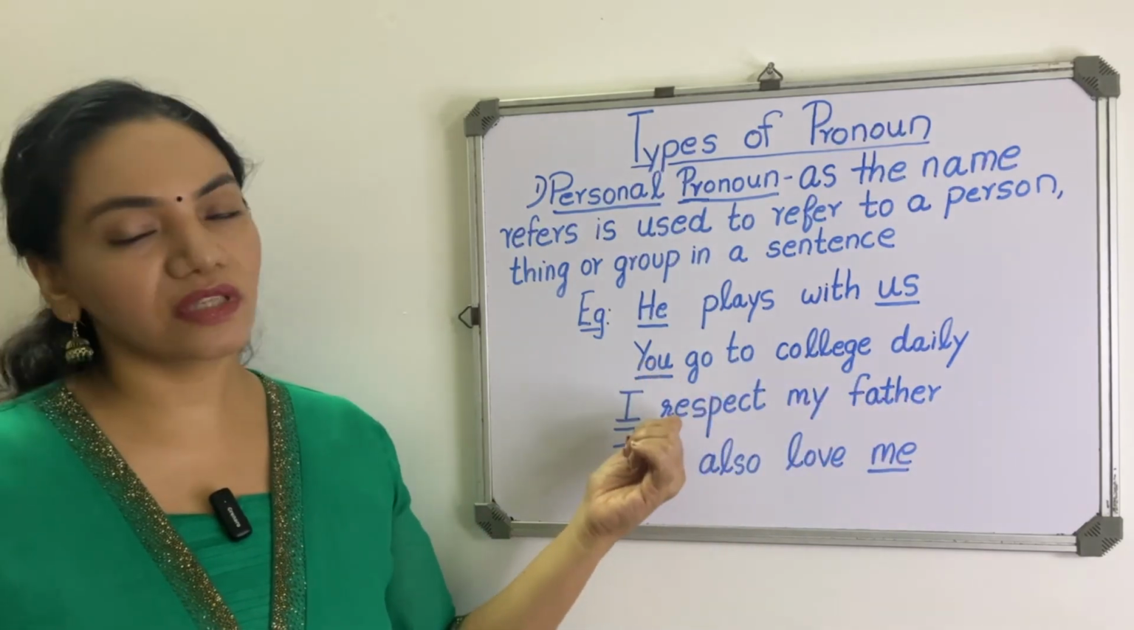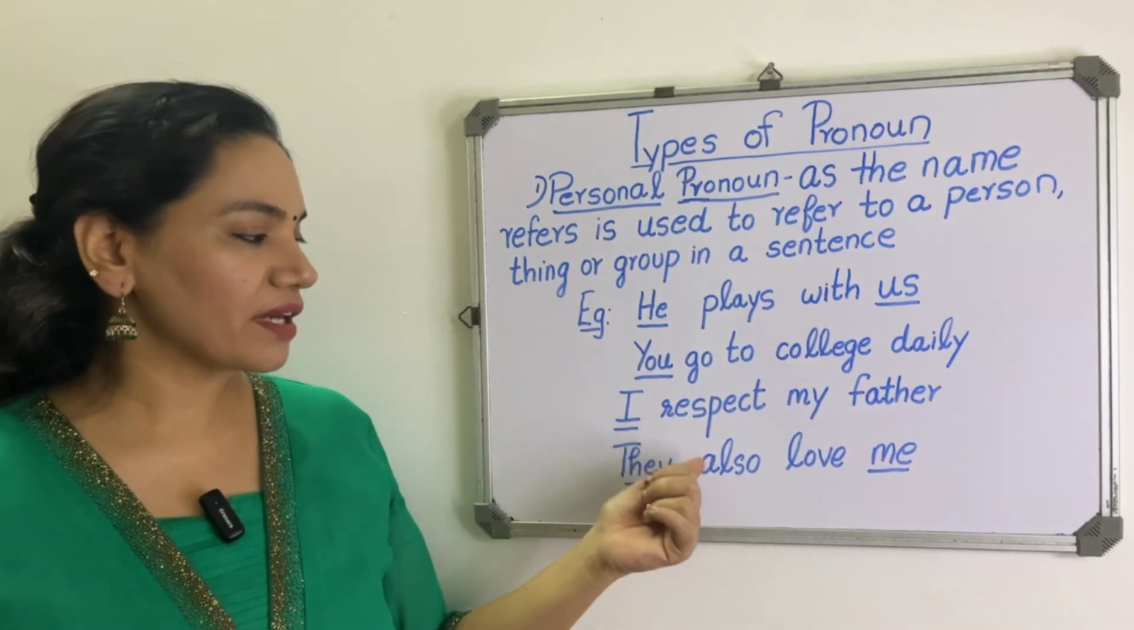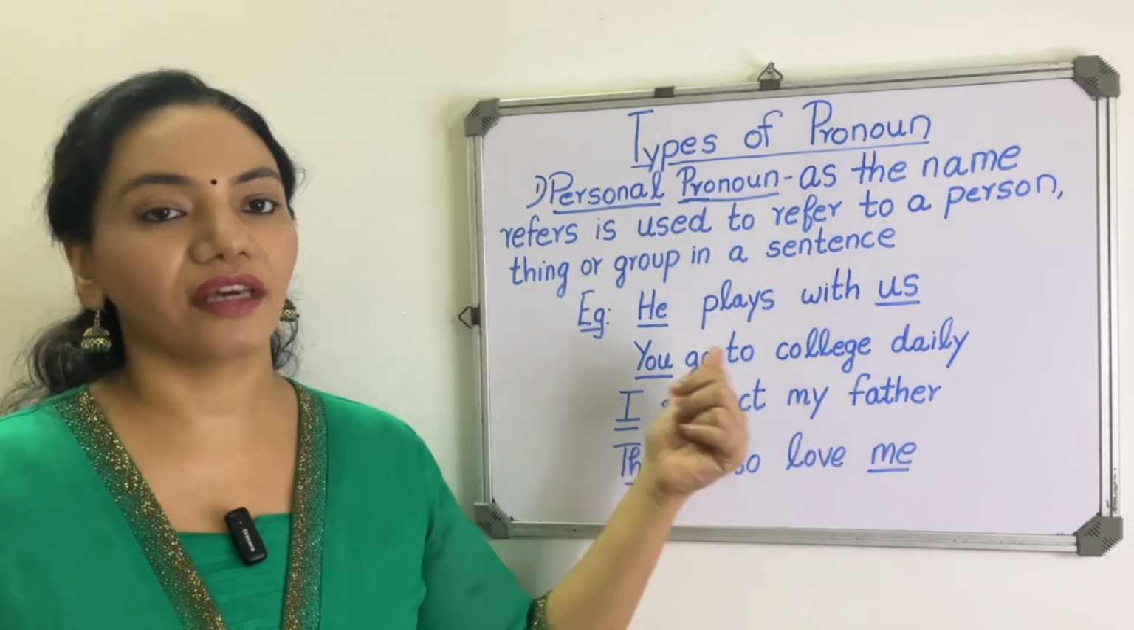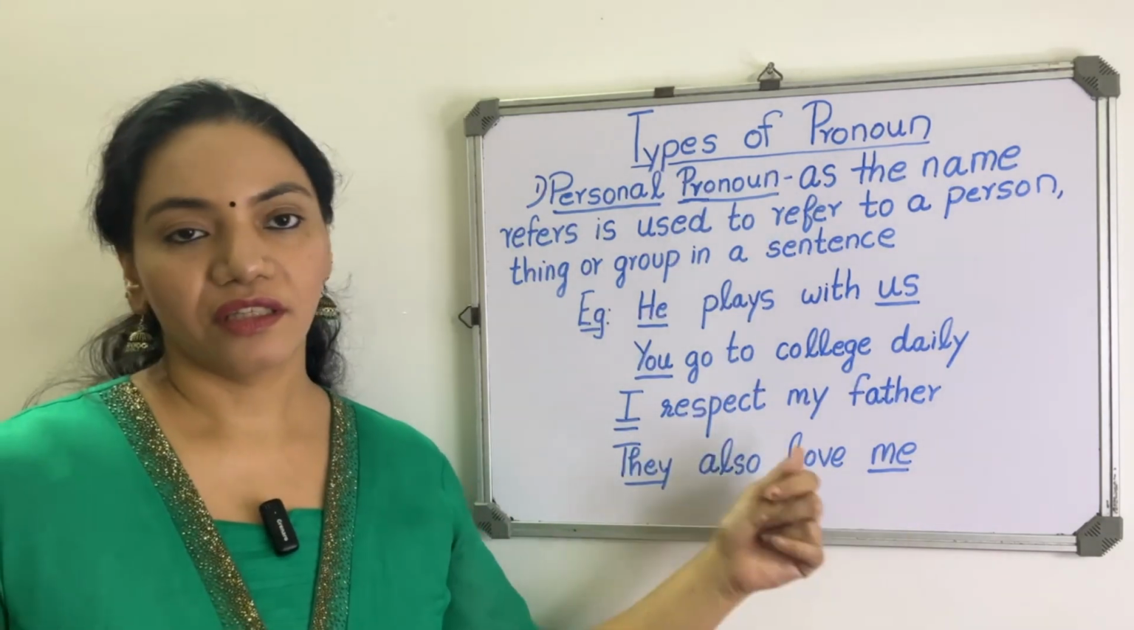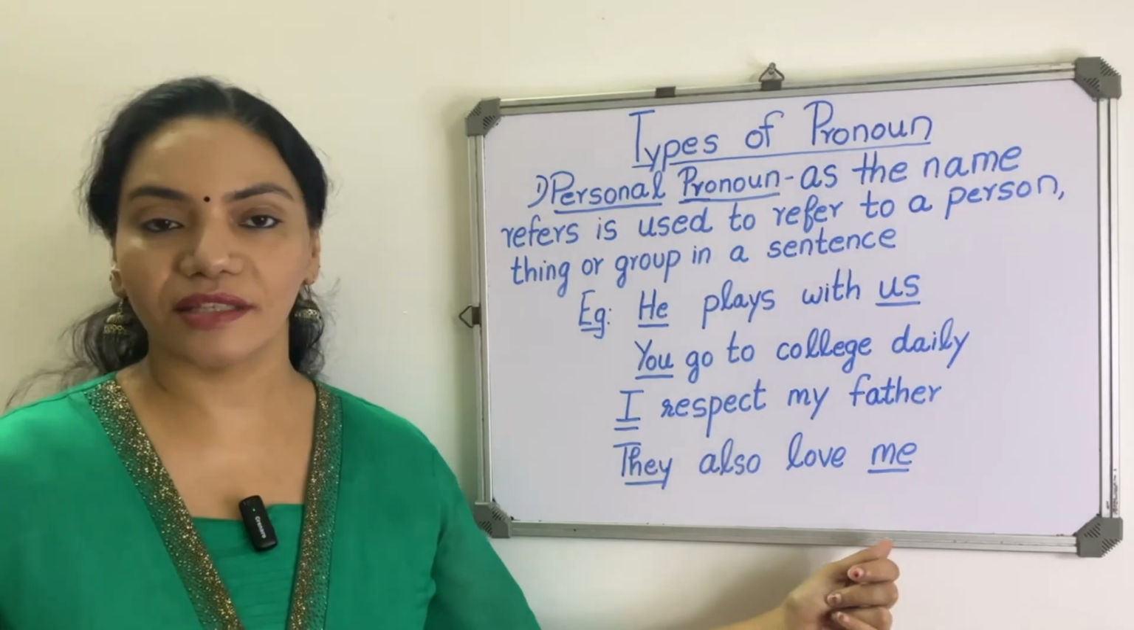In this, you is a pronoun. Next example, I respect my father. Here, I is a pronoun. Next one is, they also love me. So here, they and me is a pronoun.